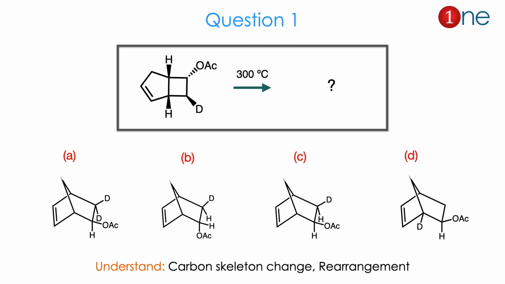Let us see question number 1. In question number 1, the starting material is a 5-member and 4-member fused cyclic system, with acetate below the plane and deuterium above the plane. Here they are using heat. 4 products are given. The 4 products are bridged cyclic systems, and the question is whether the positions of acetate and deuterium are endo or exo. From the question you might understand that a carbon skeleton change occurs and definitely it's a rearrangement.